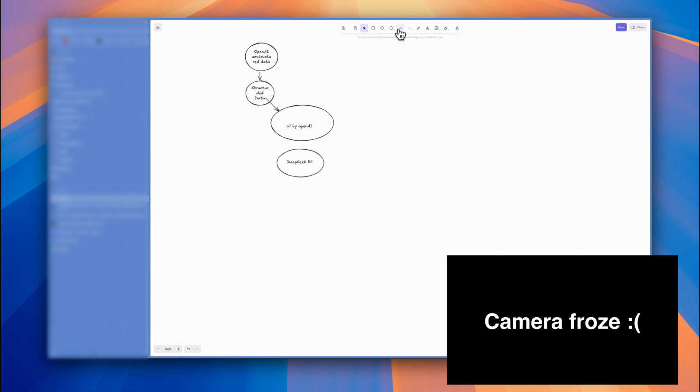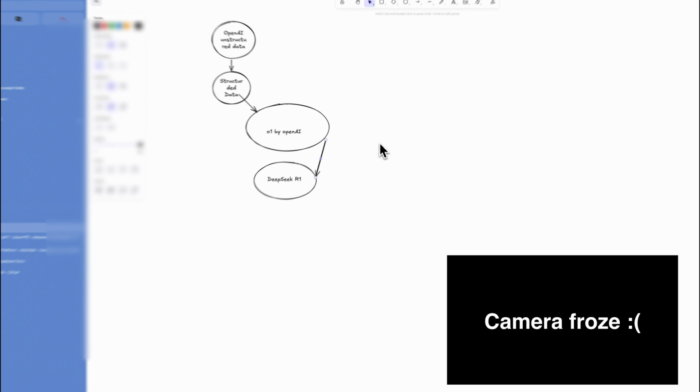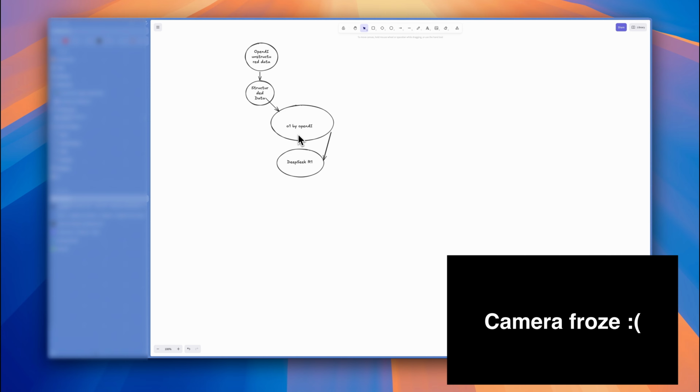What DeepSeek did, that's what they did. Their structured data was just the output of O1. So for example, it asked O1 a bunch of questions like, how are you doing today? And the output of that is the training data for DeepSeek. And so I think you can see what the problem here is, right? Number one is the ethical question, number two is the legal question.